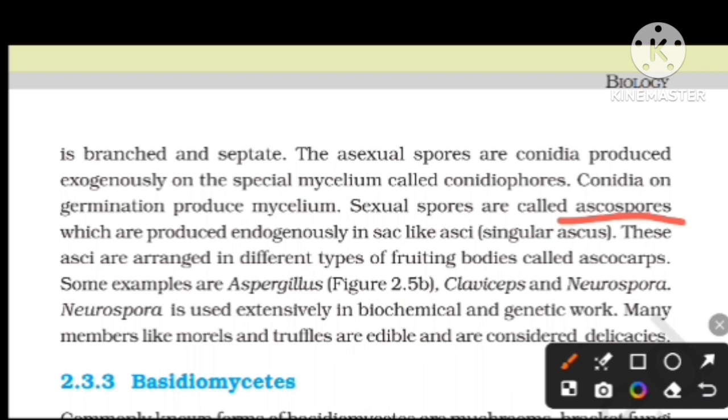Asci are plural, a single one is an ascus, and these asci are arranged in different types of fruiting bodies called ascocarps. Some examples are Aspergillus, Claviceps, and Neurospora. Neurospora is used extensively in biochemical and genetic work.